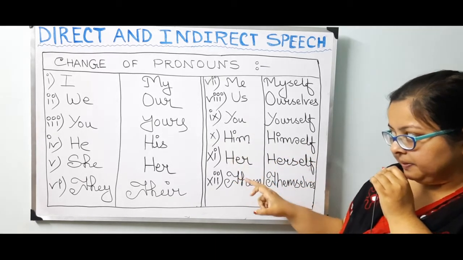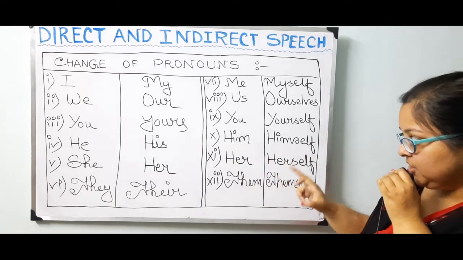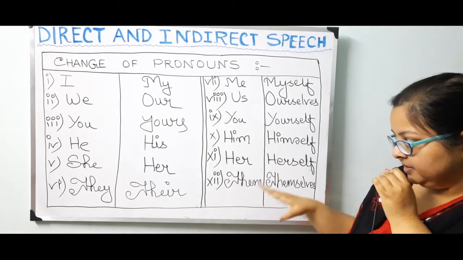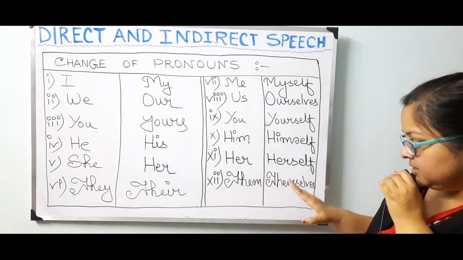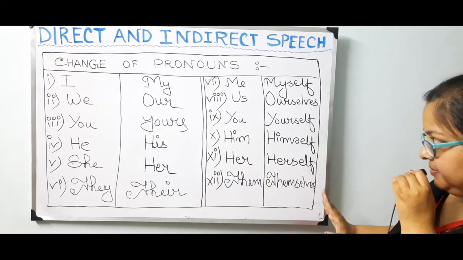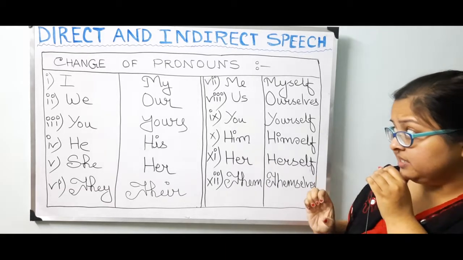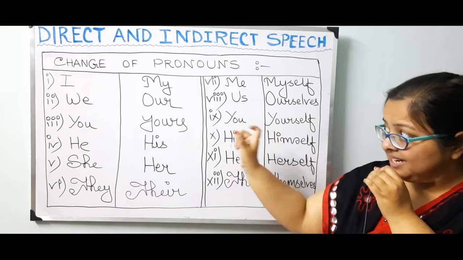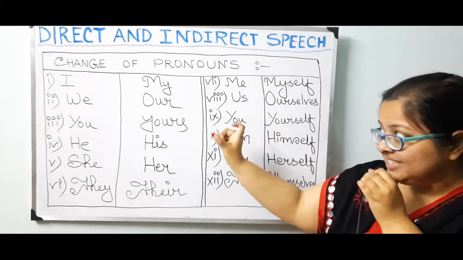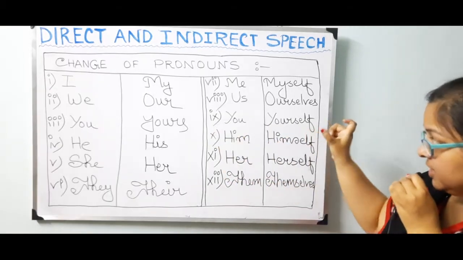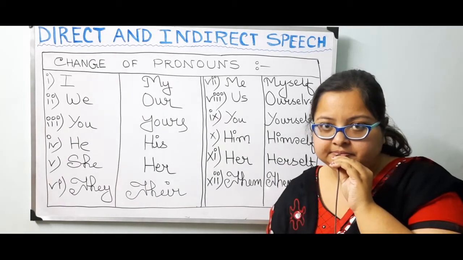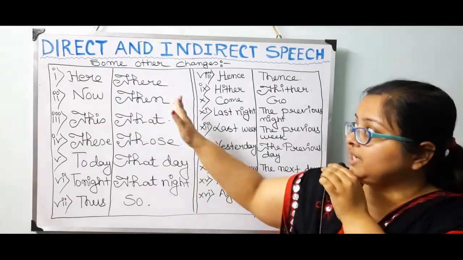Then 11. Her is changed into herself. Number 12. Them is turned into themselves. So students, you can see that a word like "you" can be turned into both "yours" or "yourself" according to the sentence.